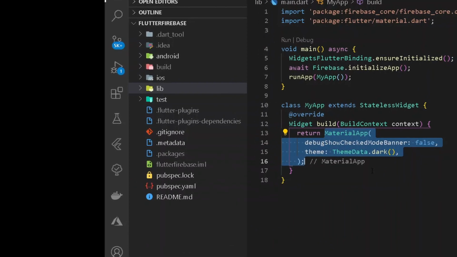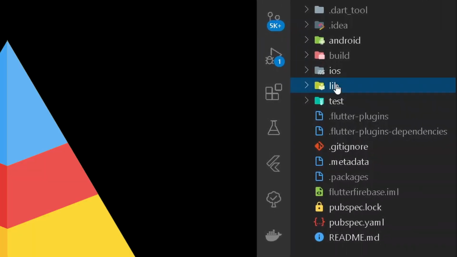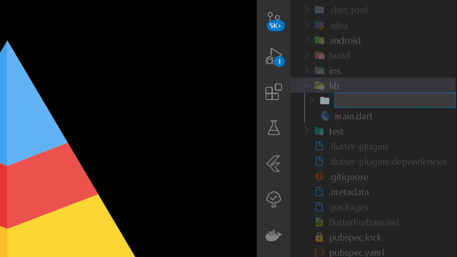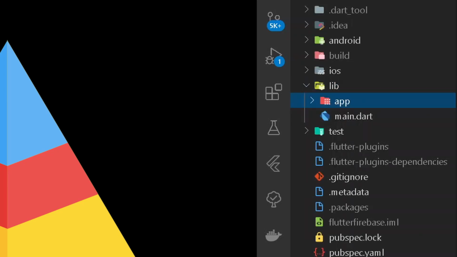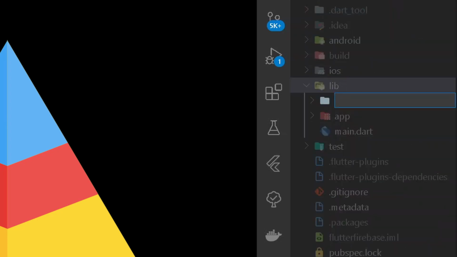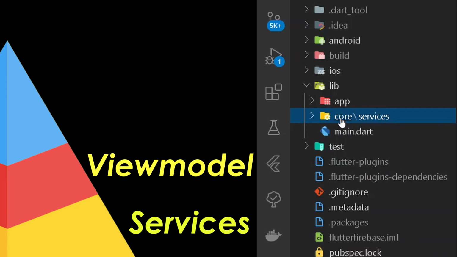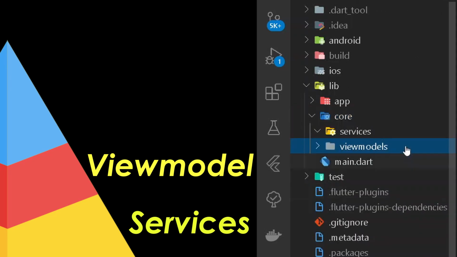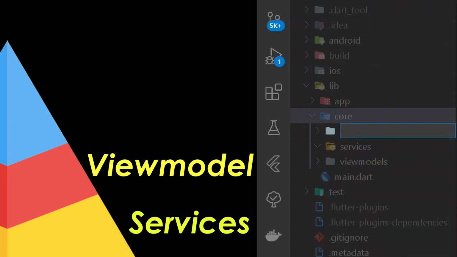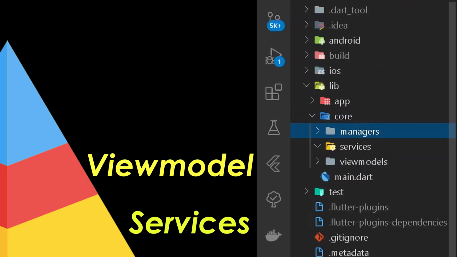First of all, according to our solid state architecture, we shall move under lib and create three different folders. The first folder shall be app. The app folder shall consist of all the routers, loggers, and all the mini components of our application. After that, we shall create a new folder called core. Based on our layer pyramid, the core folder shall consist of 2 to 3 different folders. The first one shall be for services. After services, we shall have our view models as well. After these, we shall also require a new folder of managers, where we shall only manage all the third-party packages.